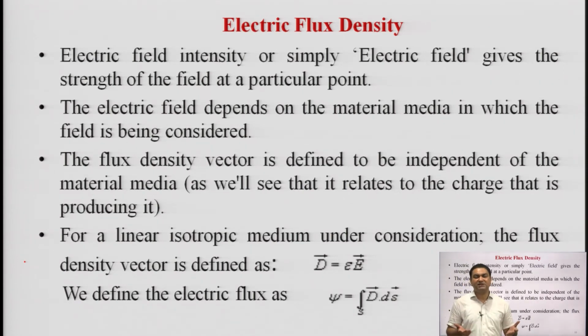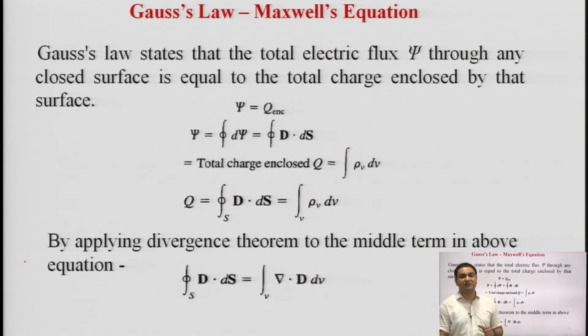So, simply we can see that the complete electric flux can be defined by the surface integral of this electric flux density over its differential surface area. The notation for the electric flux is psi, and this psi is equal to the surface integral of D dot dS.